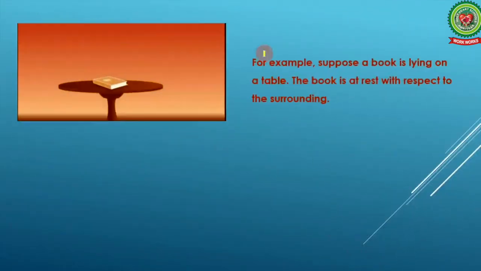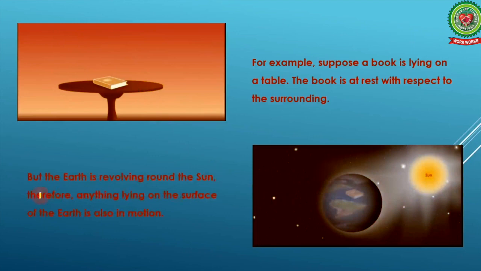For example, if we have to explain that rest and motion are relative terms, we will explain it with this suitable example. Suppose a book is lying on a table. The book is at rest with respect to the surroundings. You can see the book is lying on a table. It means it is at rest. But the earth is revolving around the sun.